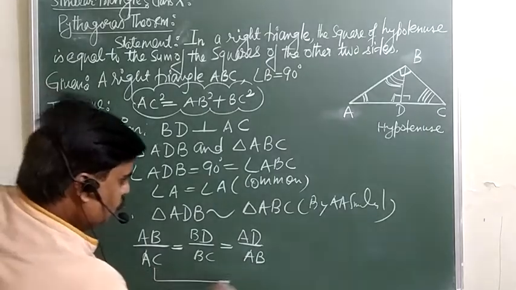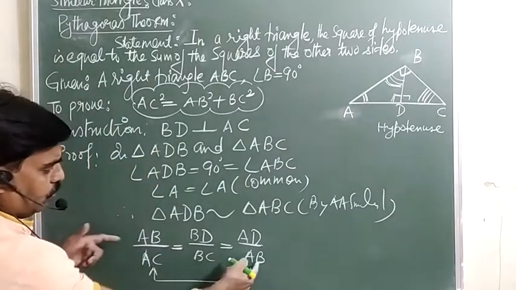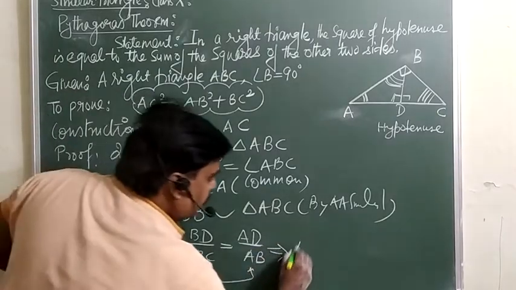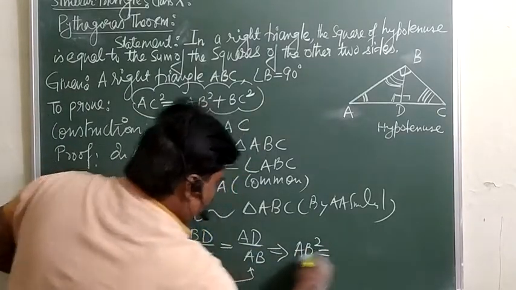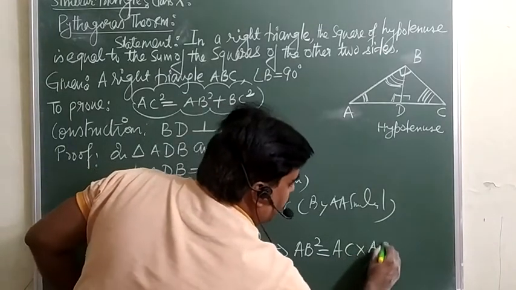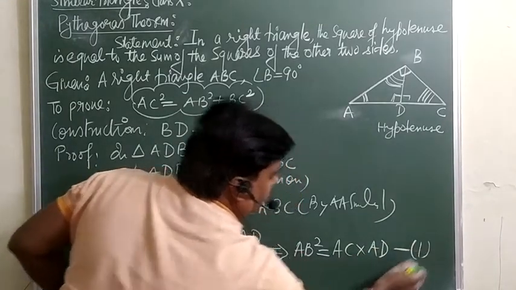Now from these two you will do the cross multiplication. So from here you will get AB into AB, that is AB square, is equal to AC into AD. This is case 1.